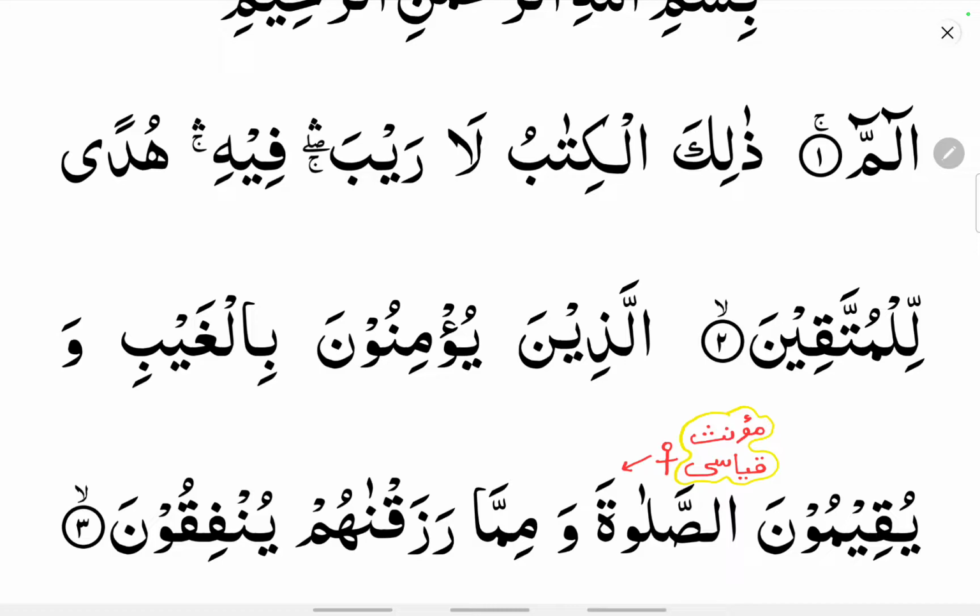Coming to muannas qiyasi, it means those feminine nouns which end with a ta marbuta, that is a closed ta, or those nouns which end with alif hamza or alif ya, that is alif maksura. Muannas haqiqi means it is a natural gender, and muannas samai means that by hearing, the Arabs have labeled these nouns as feminine nouns without any rule. So today let us see what are the feminine nouns from the Quran.